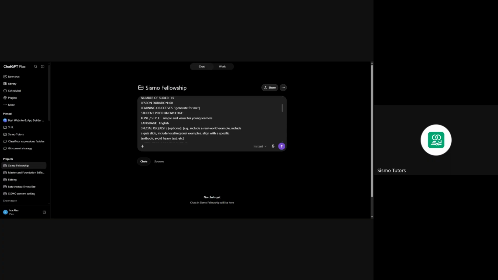The special request we need to make: let it include local and regional examples for students in Nigeria. So let's make sure that the examples it is going to use will be for students here in Nigeria, and it will be easier for them. Include local and regional examples for students in Nigeria. All right. So the instructions should be there as well.